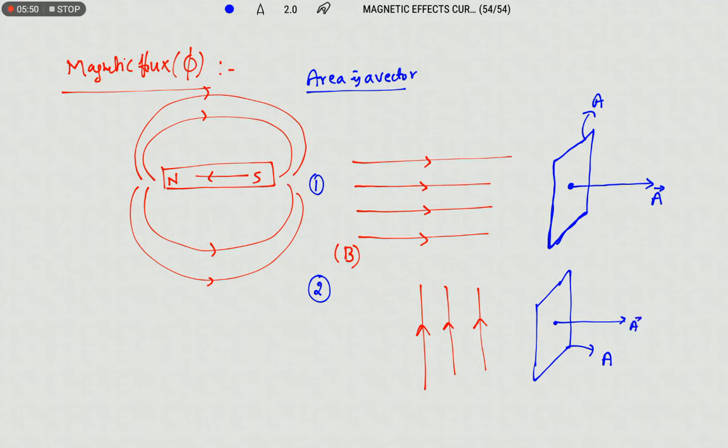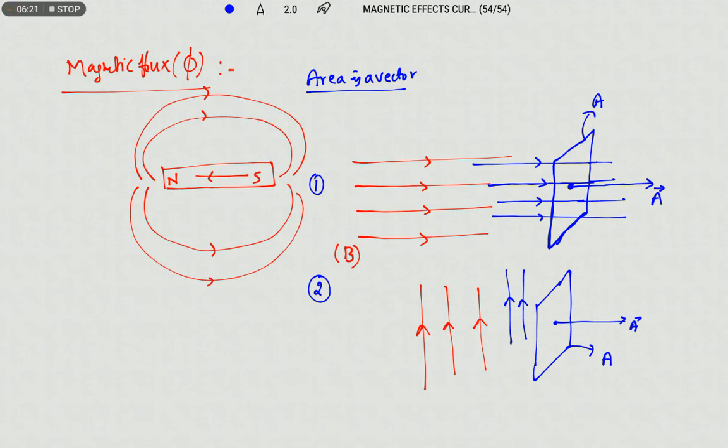Now if you observe, in case 1 this is the direction of the magnetic field and the field lines are passing through the coil like this. In the other case, the field lines are passing perpendicular to the area vector. In which case are the field lines passing through the coil?